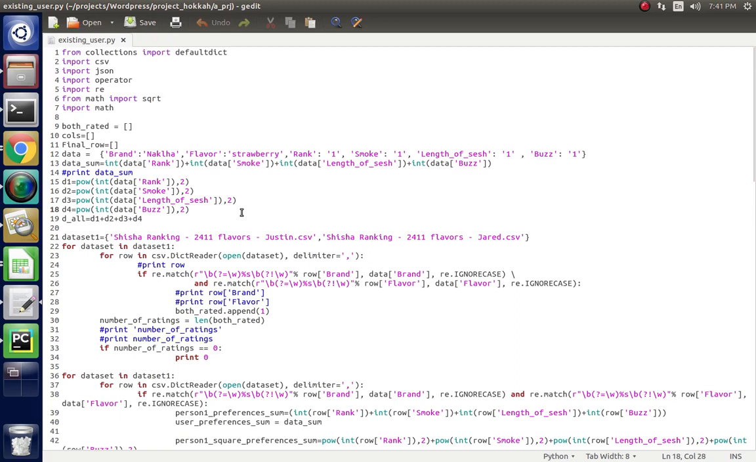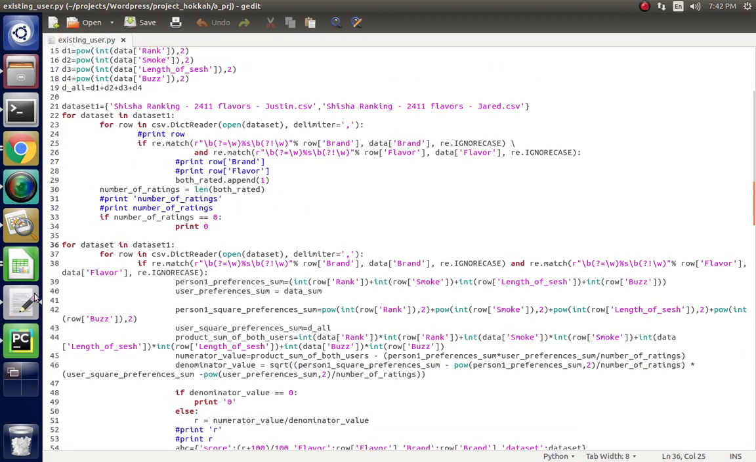In this program, we first import all the Python libraries and then collect the data. If my choice is the Milka brand, strawberry flavor, and my rating on this flavor and brand is this one, then what should be the recommended result, and what hookah flavor will I like?